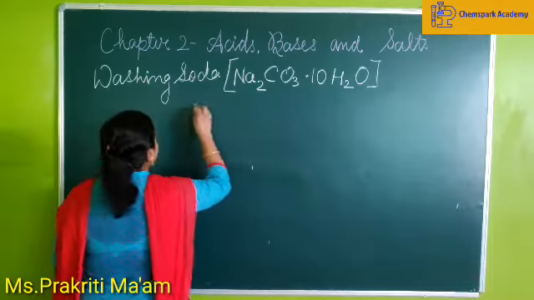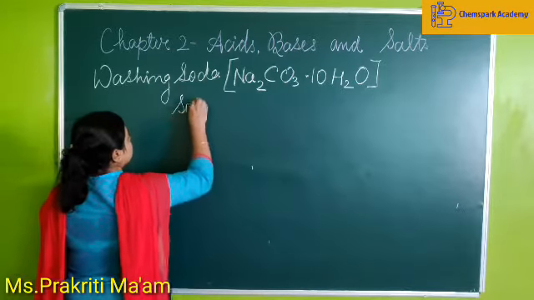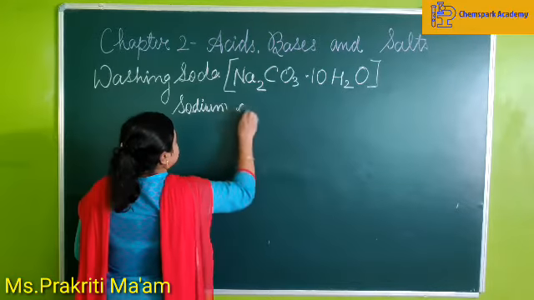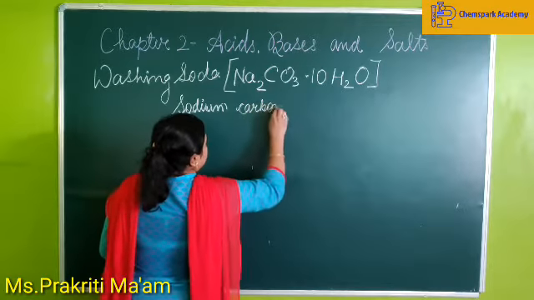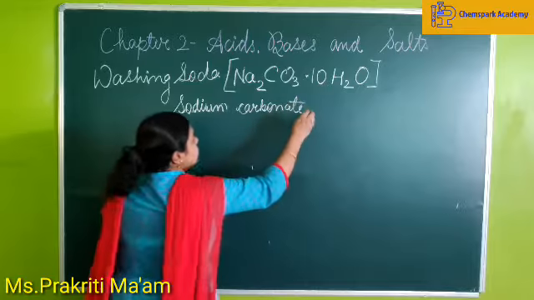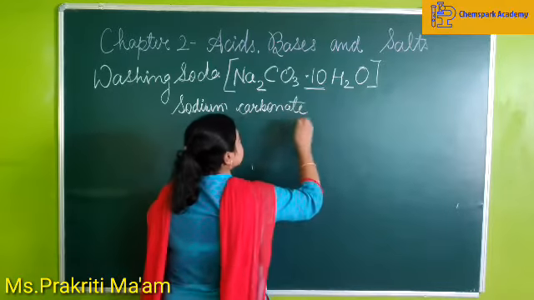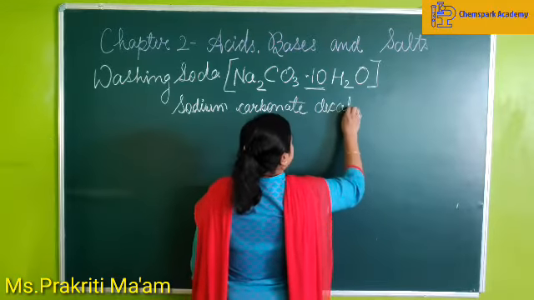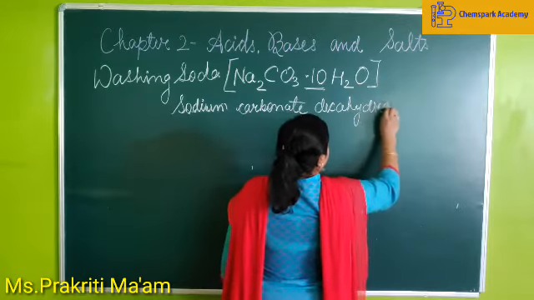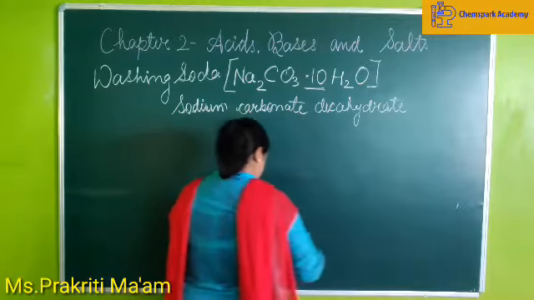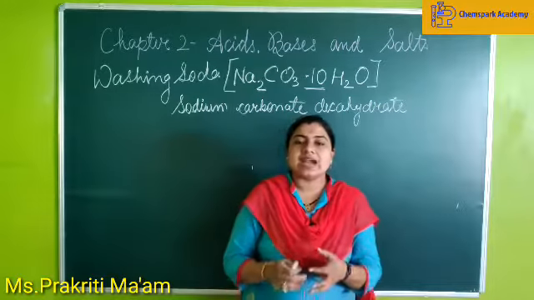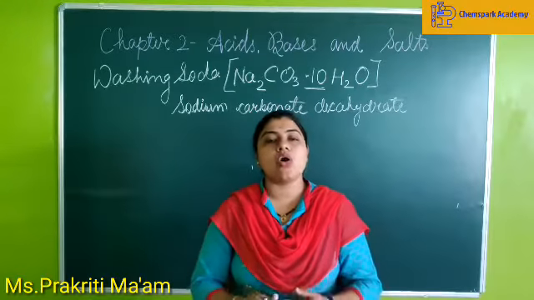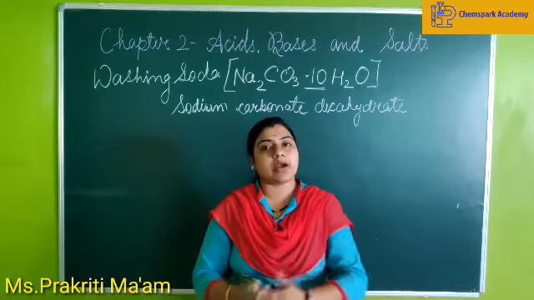So, its chemical name is sodium carbonate, and as it has 10 molecules of water of crystallization, we call it decahydrate.